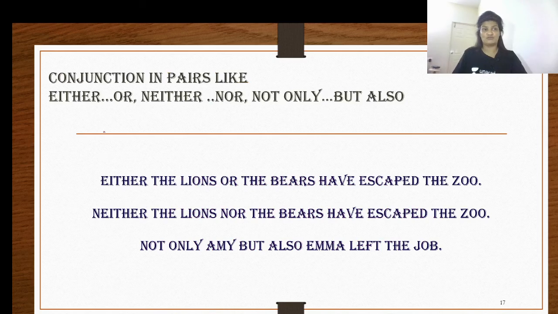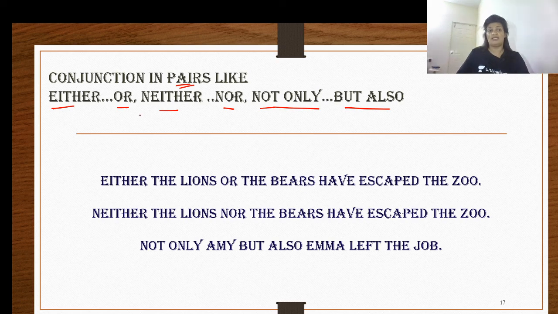Now let us move on to the next one, conjunctions in pairs, which are like either or, neither nor, not only but also, and there are many more which we will be learning in a while. Let me give you a little more information about these conjunctions.